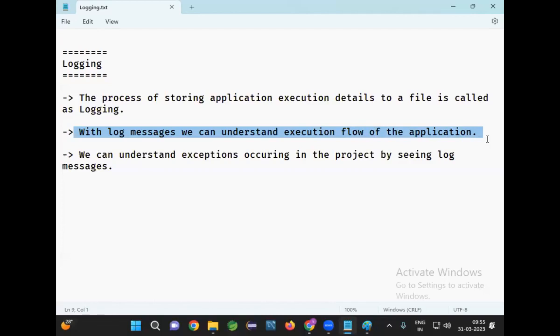At 7 o'clock, what happened in the project? At 7 o'clock, what happened to our login functionality? What class executed? What method executed? Which exception occurred at 7 o'clock? That exception occurred because of which line number in our code? That information we need to understand to fix the problem.